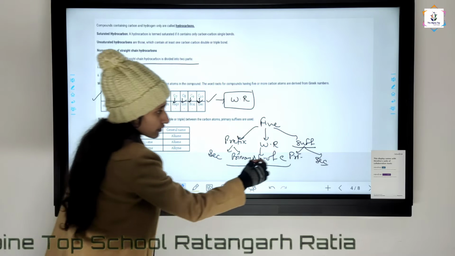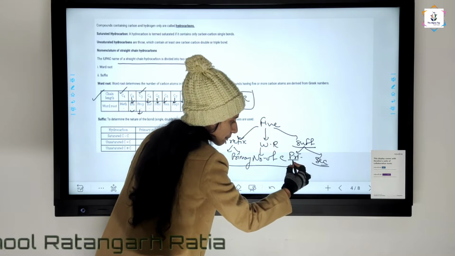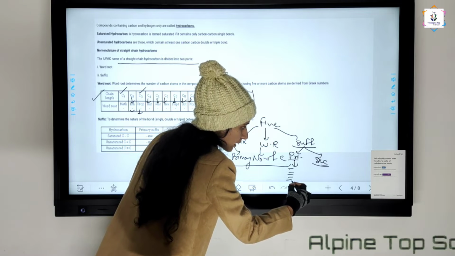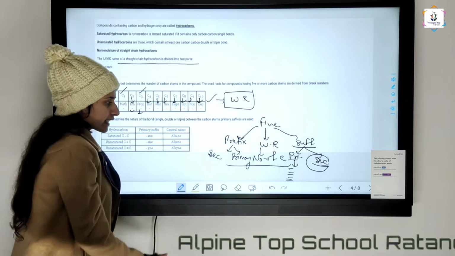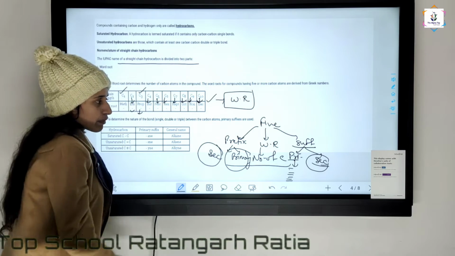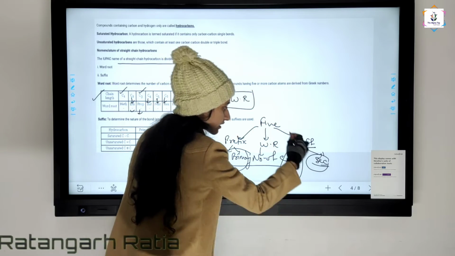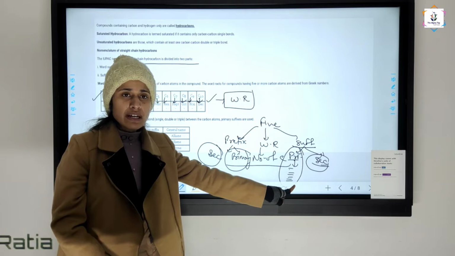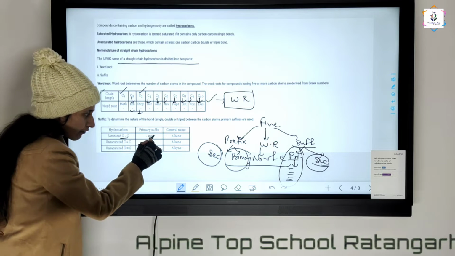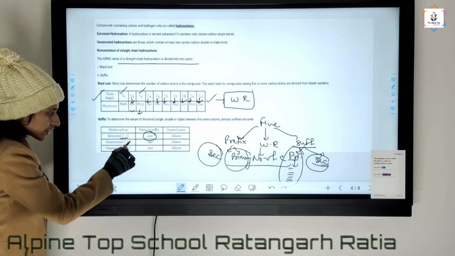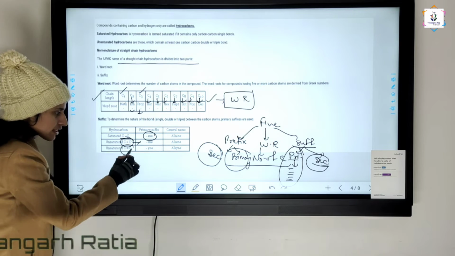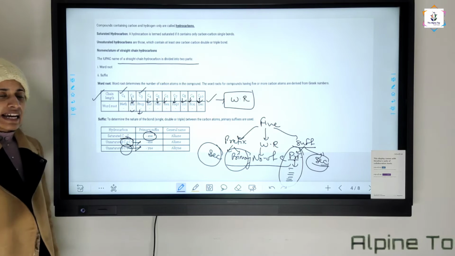Now, suffix is of two types, primary and secondary. Primary is for single bond, double bond and triple bond. Secondary we will discuss later, and the prefix is also discussed later. Now we will discuss the primary suffix. The primary suffix is for single bond, double bond and triple bond. If a single bond is present, then the suffix is "ane". If a double bond is present, then the suffix is "ene". If a triple bond is present, the suffix is "yne".